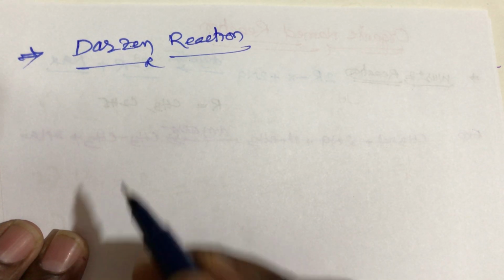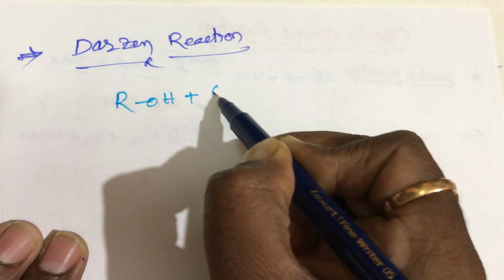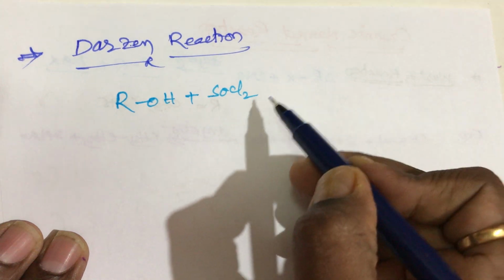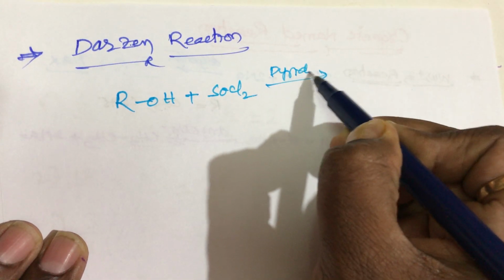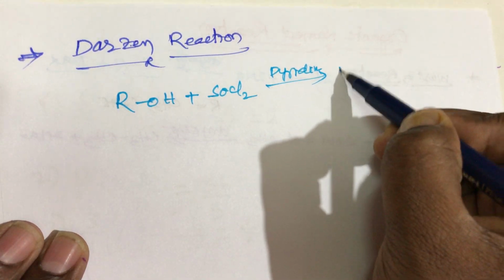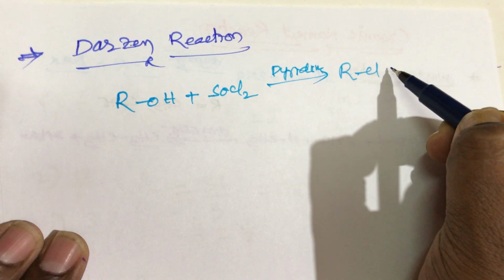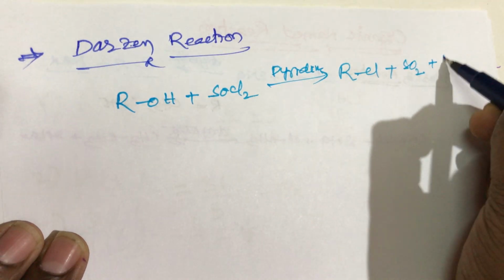When alcohols are converted into alkyl halides in this reaction, that is, when alcohols react with sulfonyl chloride in the presence of pyridine, we get alkyl halide plus sulfur dioxide plus HCl.